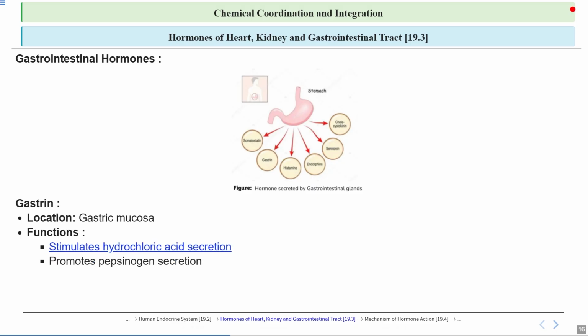It promotes pepsinogen secretion. This refers to the process by which certain substances like gastrin stimulate the cells in the stomach lining to release pepsinogen, which is an inactive form of the enzyme pepsin. Pepsinogen is then activated by the acidic environment of the stomach, due to hydrochloric acid, to become pepsin, which helps in the digestion of proteins into smaller peptides.